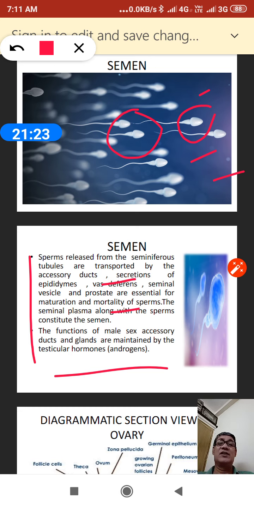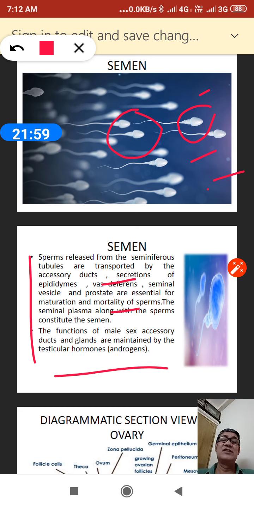So these are the parts I have talked about: gametogenesis, the first part of which is spermatogenesis, the structure of the sperm, and how the semen is formed. About 200 to 300 million sperms are released per coitus.